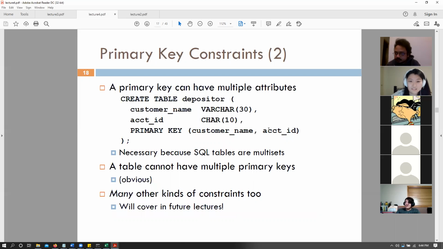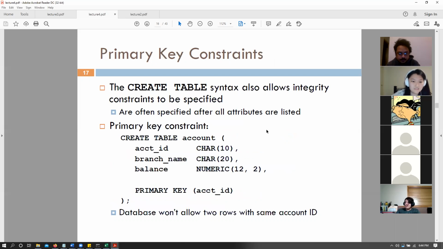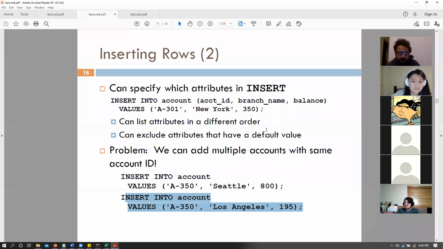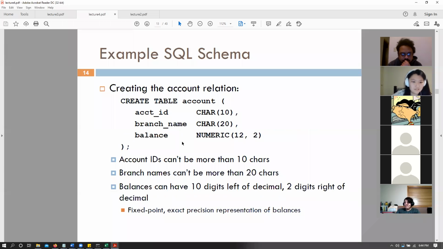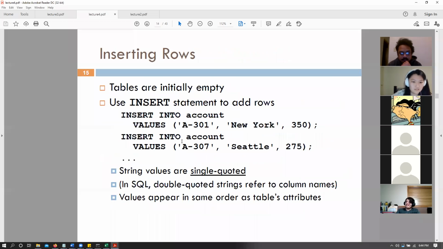Yes. Yes. Can we go back to the last page? This one? And last one more. Yes. 15. This one? And page 15, 1.5. 1.5? Yeah. Like you say, it cannot be inserted with the same account ID. So the old one won't be covered by the new information with the same account ID, right?